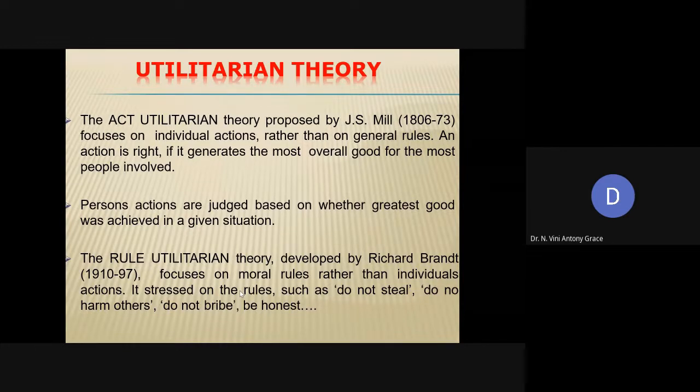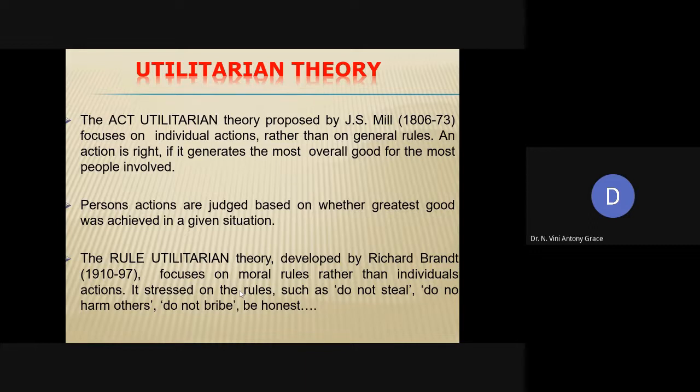If a particular action is going to result in the most good of most of the people involved, then that action is correct. So people are judged based on their actions, not on the rules. They will not worry about whether they have followed the rules in completing that particular action or not. If that action produces the most good to most of the people, then it is always considered to be a correct action. That is called act utilitarian theory.